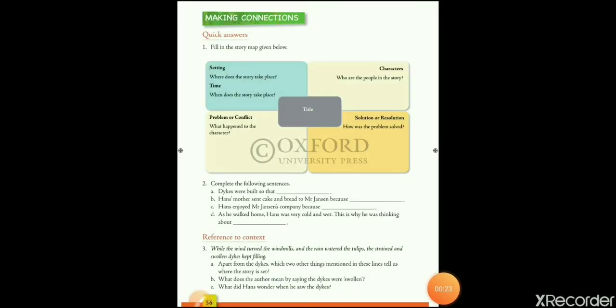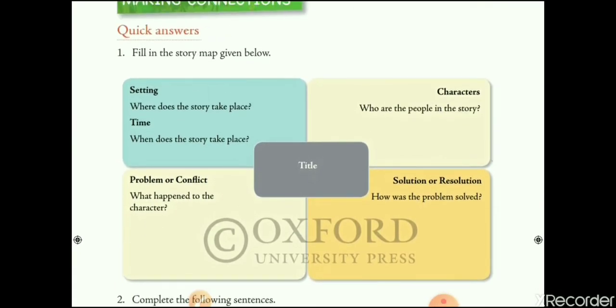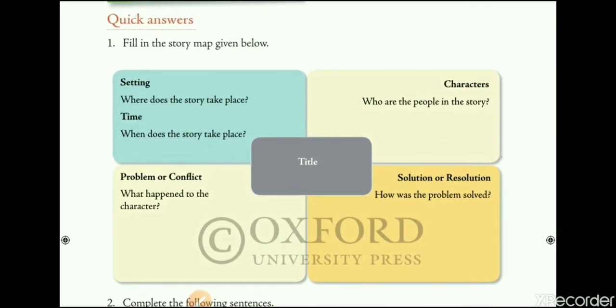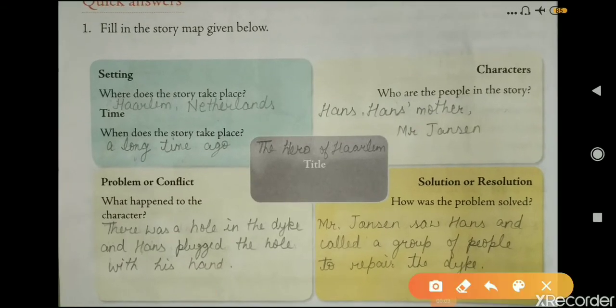First exercise, given on page number 56, quick answers. Fill in the story map given below. Here you have to write down the title, The Hero of Harlem. Then, where does the story take place? The story takes place at Haarlem, Netherlands. When does the story take place? A long time ago. Who are the people in the story? Hans, Hans' mother, and Mr. Jensen. These are the three characters in the story.